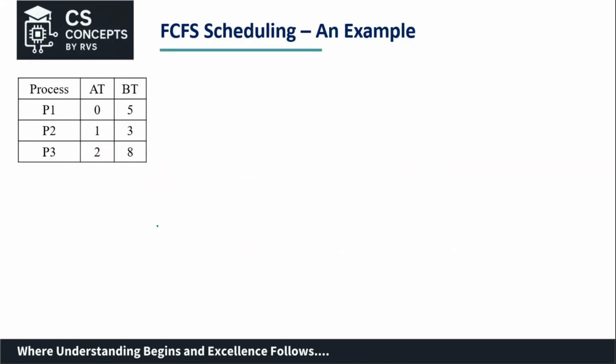As the question is given, the first thing we take is a ready queue. There will be one ready queue where you have the processes that arrive in their order of arrival, according to the arrival time given. And then we have something called a Gantt chart. Again, this is very important, because without a Gantt chart, it will be difficult for us to solve the problems.